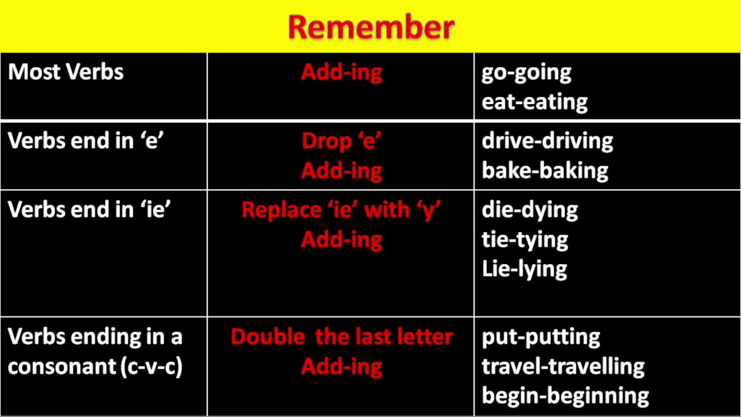Same way we have travel. So last letter L is consonant. Before that we have vowel and before that we have consonant. So it becomes traveling, double L. Begin. See, N is consonant, I is vowel, again G is consonant. So N will be doubled. So it will be beginning.